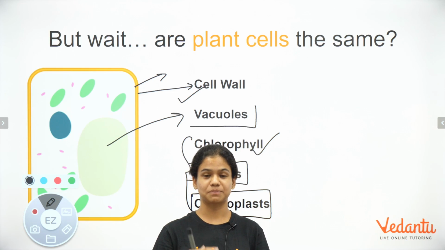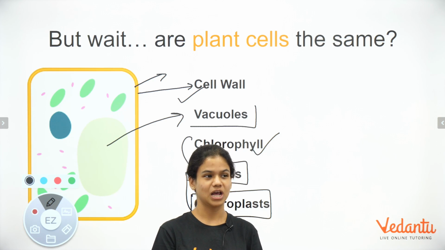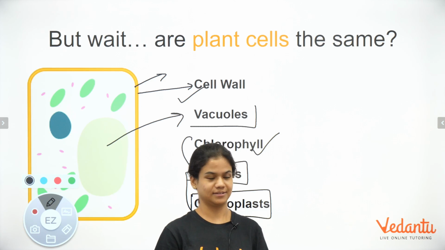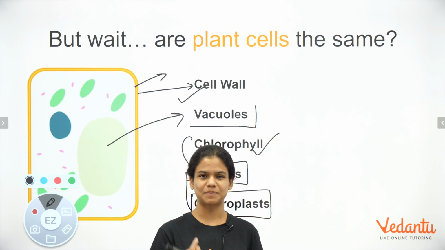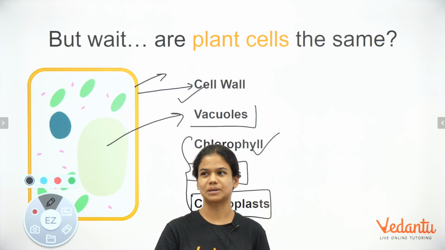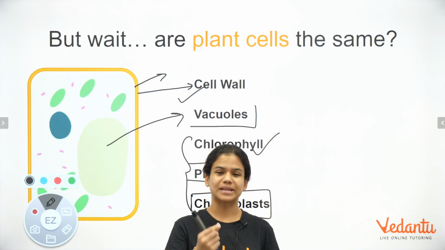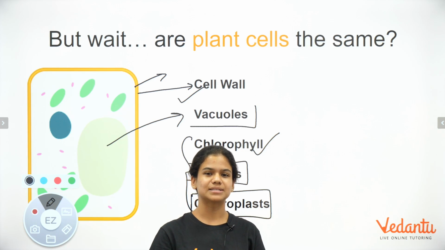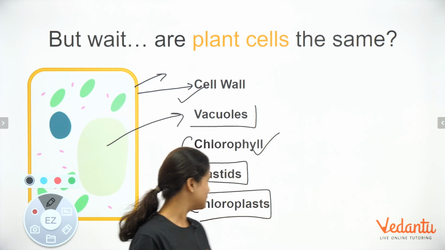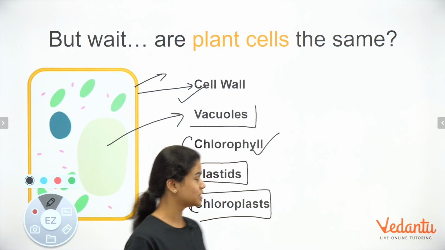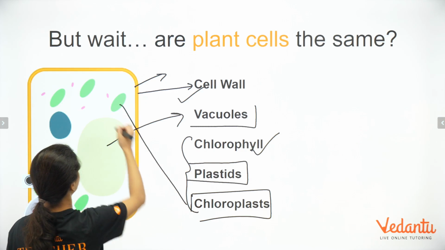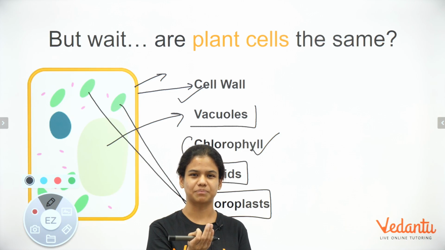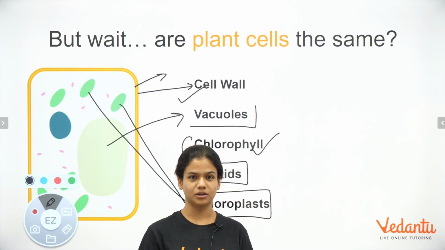Plastids store not only chlorophyll. Here's the catch: chlorophyll is a pigment which gives green color to plants, but sometimes you have seen plants which have yellow or even red leaves. So there are different pigments present in the plastids. But when plastids specifically have chlorophyll, they are called chloroplasts. So all these tiny green structures that you see here are chloroplasts. They contain the green pigment chlorophyll, which gives green color to the plant.